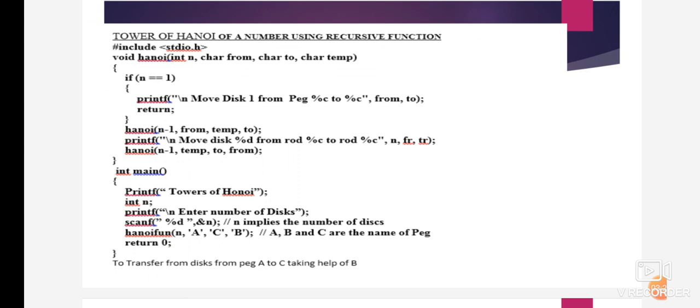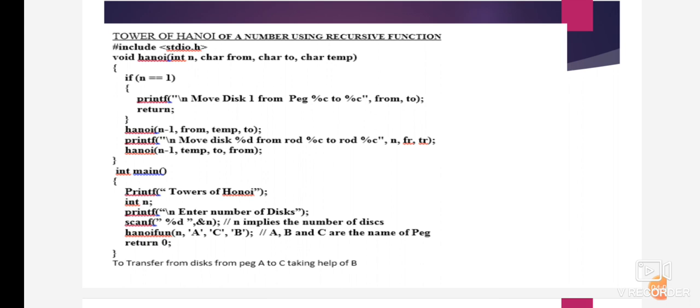Here one big example of a recursive function is the Tower of Hanoi, using a recursive function. Here we also use the header file, void Hanoi, int n, char from, char to, char temp. We can assign the variables as n, from, to, and temporary character, right? So if n is equal to 1, printf "Move disk 1 from peg" from to, then return.